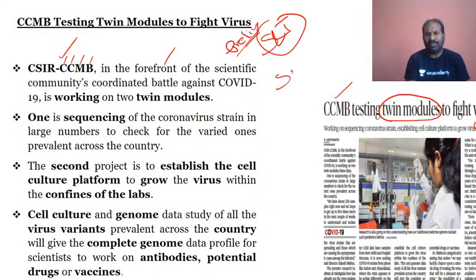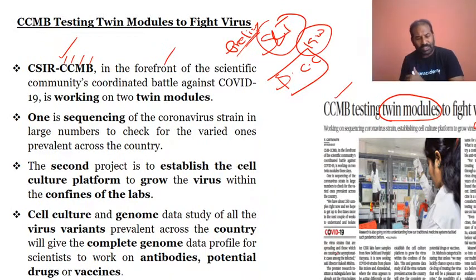This is a keyword which could be asked in the prelims: which among the following is part of the scientific community coordinated battle against COVID? Not CSIR and ICMR, or the health ministry. No, it is between CSIR and CCMB.